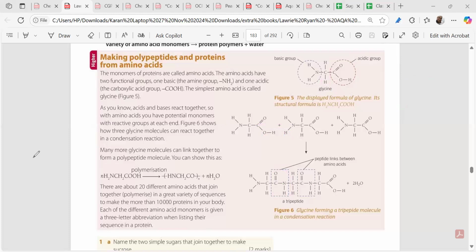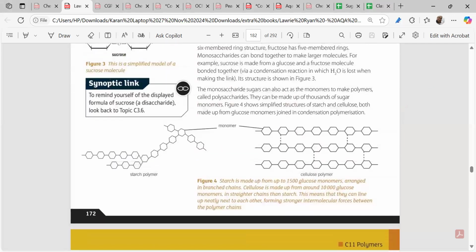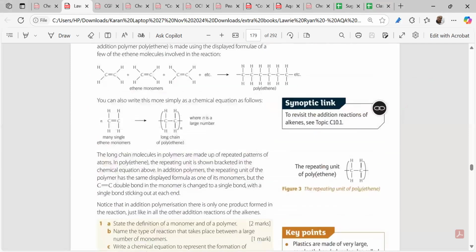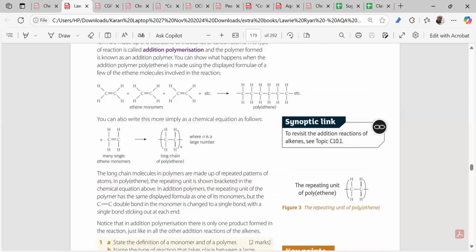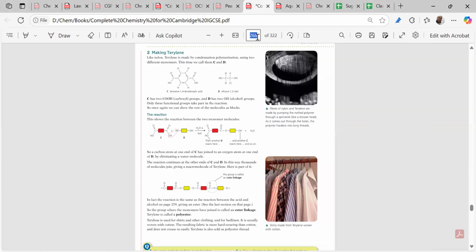Now moving on to this thing, we have addition polymerization. The addition polymerization requires alkenes. I'll be showing this. And where do the alkenes come from? They come from cracking. Now, what exactly is cracking? Cracking will always give off an alkene. So what exactly is the process by which we do this?